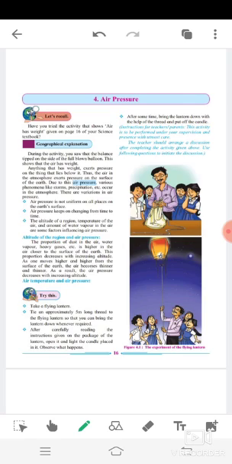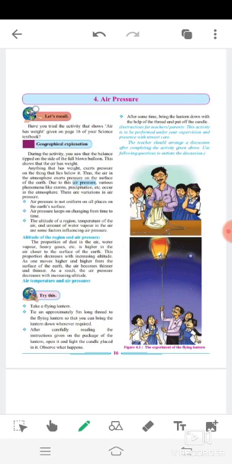Anything that has weight exerts pressure on the thing that lies below it. Thus the air in the atmosphere exerts pressure on the surface of the earth. Due to this air pressure, various phenomena like storms, precipitation, etc. occur in the atmosphere.